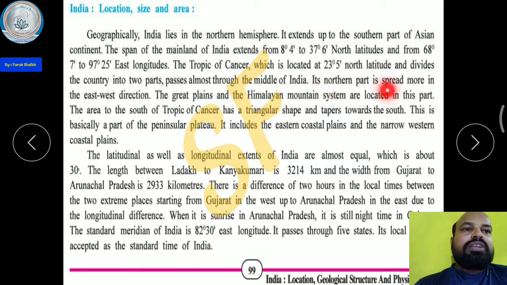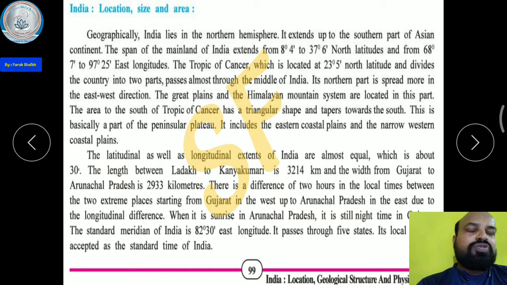Its northern part spreads more in the east-west direction. The Great Plains and the Himalayan mountain systems are located in this part. The area to the south of the Tropic of Cancer has a triangular shape and tapers toward the south.